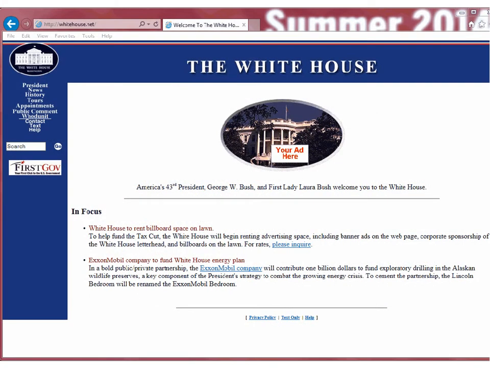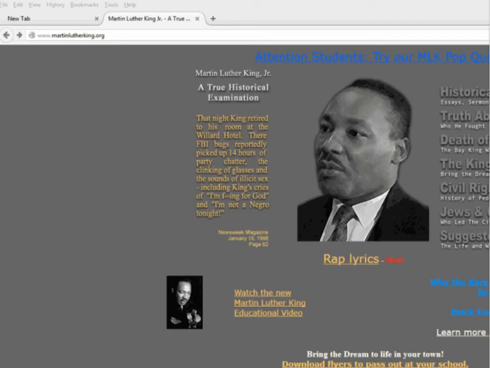The last thing that we consider when evaluating websites or web resources is the overall objectivity and purpose of the information provided. In other words, we ask, what is the purpose of the information? Is the information that's provided biased towards one particular perspective or viewpoint? For example, if we look on the website martinlutherking.org, we might think it is trustworthy because it's a website developed by an organization that is dedicated to or honors Martin Luther King's life. However, if we look closely, we will see that the information is actually biased and one-sided.